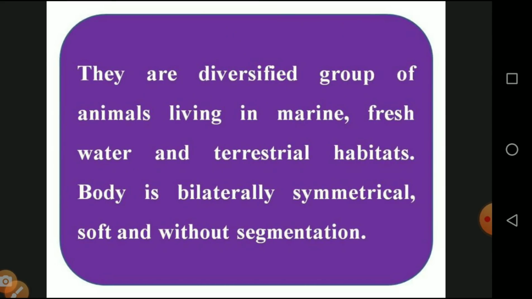They are a diversified group of animals living in marine, freshwater and terrestrial habitats. Habitats means living places. Marine means ocean and sea. Freshwater bodies include lake, pond and riverside. Terrestrial means the land surface. Some molluscs, like the snail, are located on the land surface, which we see in the winter season.